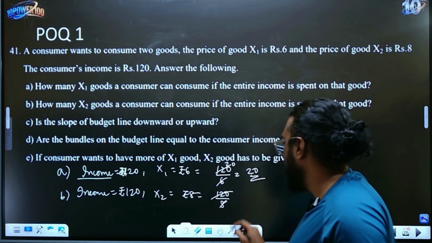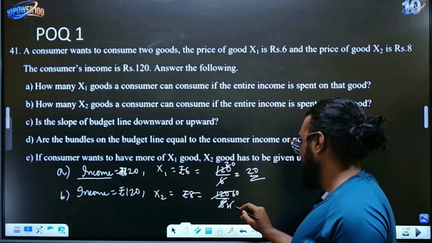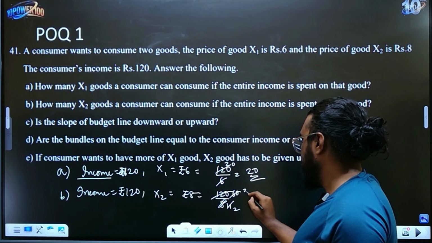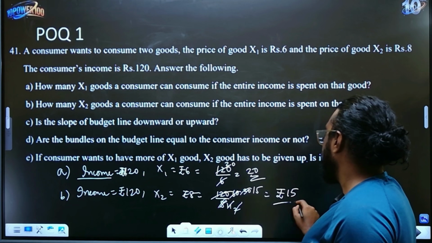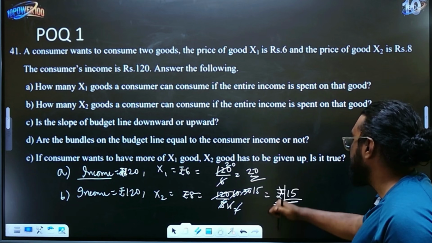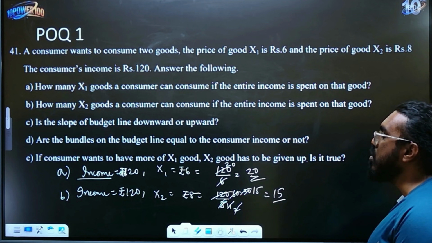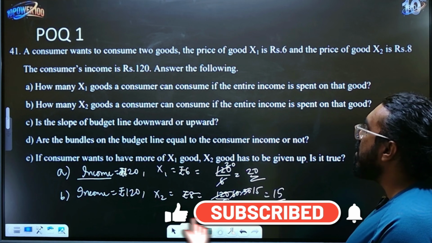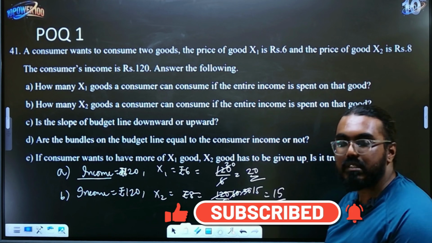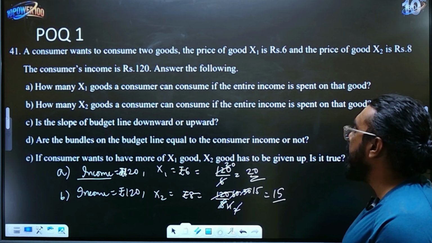Let's cancel this: 2 4s are 8, 2 6s are 12, 2 30s are 60, 15. Sorry, it's not rupees. Be careful with the units. It is 15. So they can consume 15 goods, because the price is 8 rupees and the total income is 120 rupees. They can consume around 15 X2 goods.